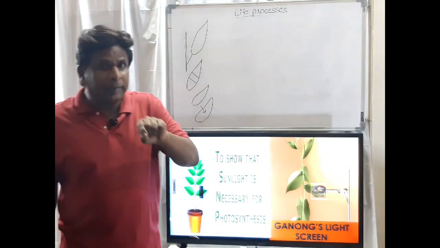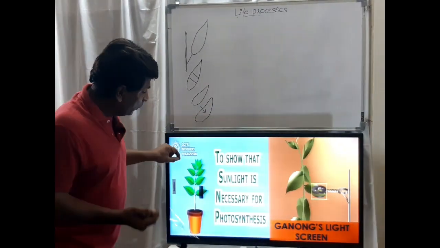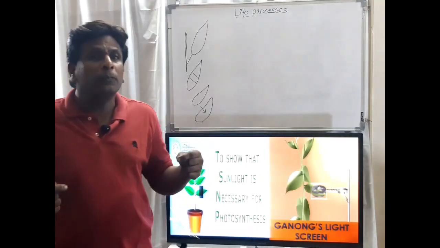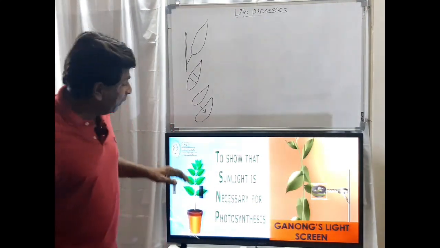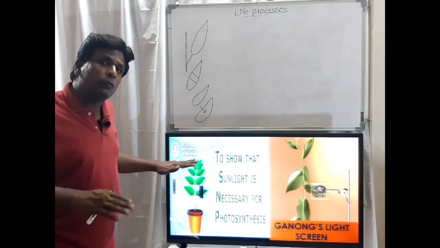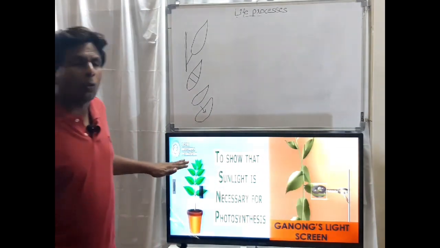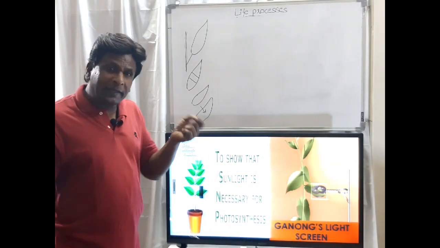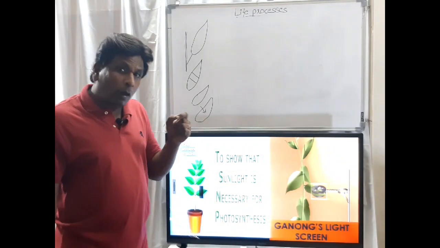When we keep it in sunlight, when the sunlight falls on the leaves, the plant again starts the mechanism, and photosynthesis will start. So photosynthesis is going to start, then the glucose and starch will be stored. To avoid this in one portion, sunlight is not there. If the sunlight is not there for this portion, then what are we saying?